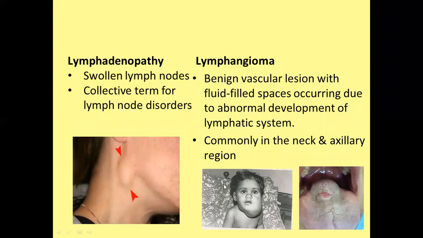Lymphangioma. Lymphangioma is a benign vascular lesion with fluid-filled space occurring due to the abnormal development of lymphatic system. It is commonly in neck and axillary region. So you can see this is the picture which is showing the lesion in the head and neck and lesion posterior to the tongue.